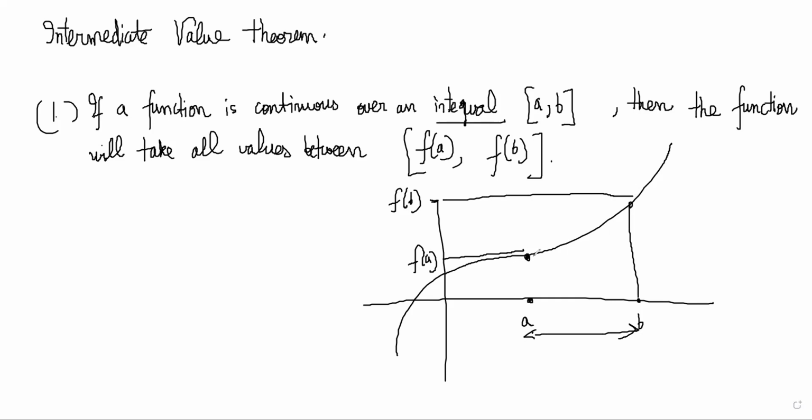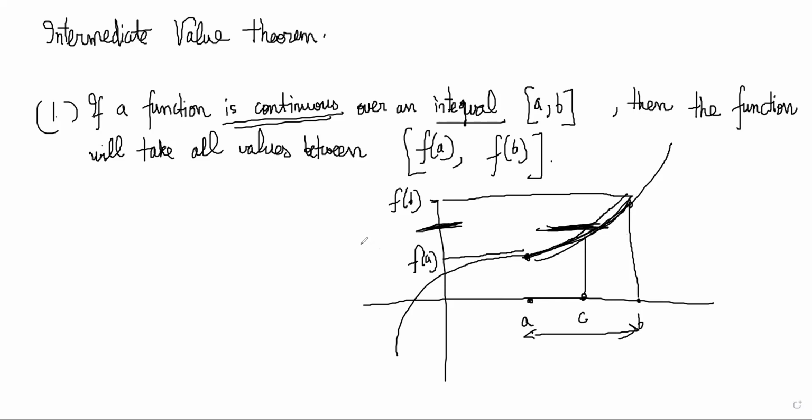Now, if you have gone from a to b, and the function was continuous, then you have covered everything from here to here. So there will be a C somewhere here. Any value between f of a and f of b, there will be some value of C where it will touch that value, right?